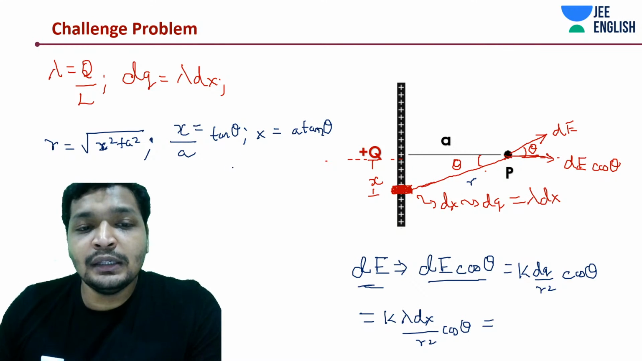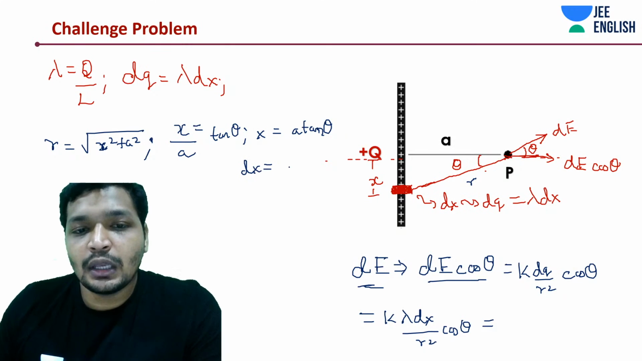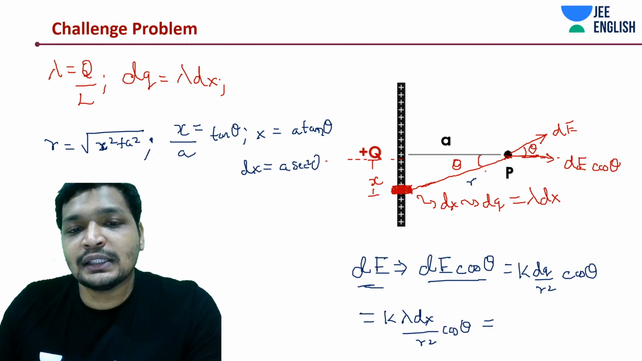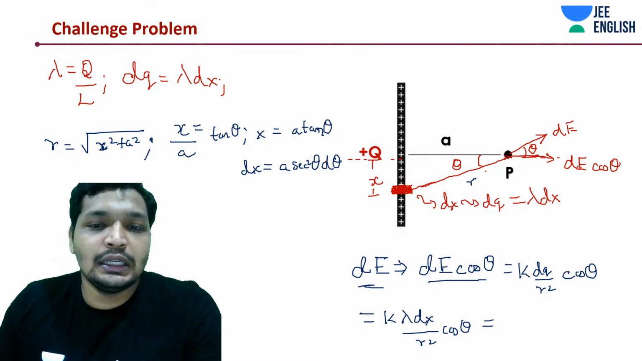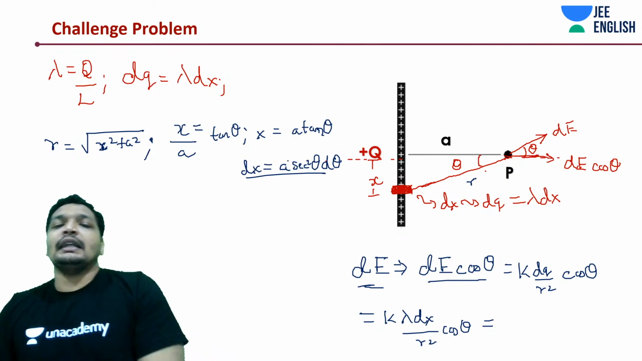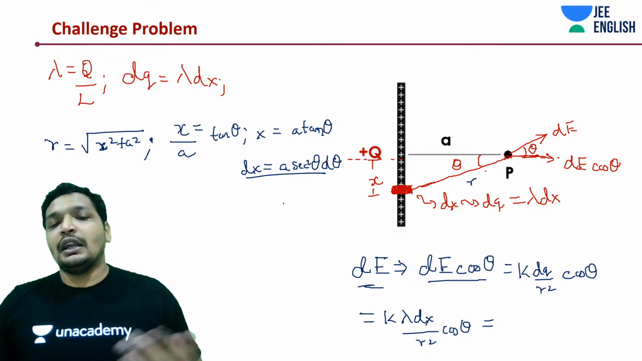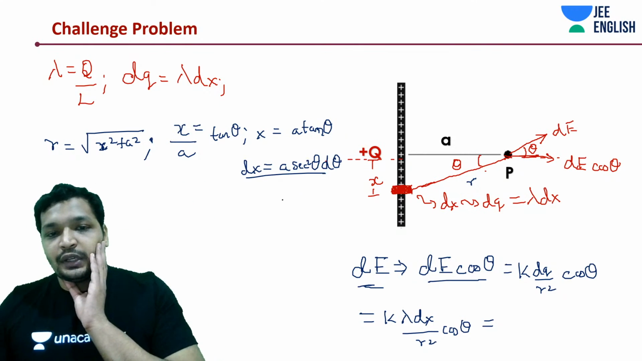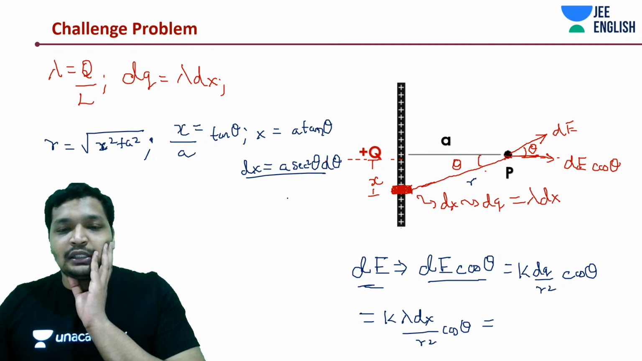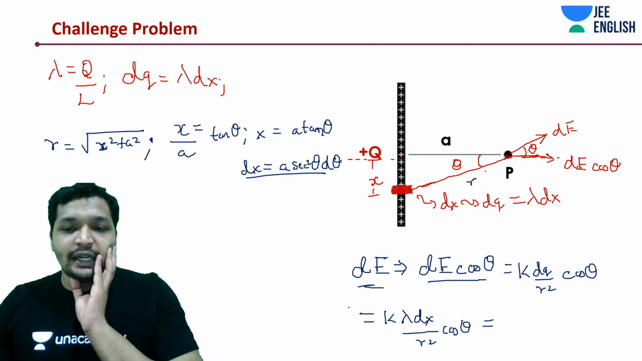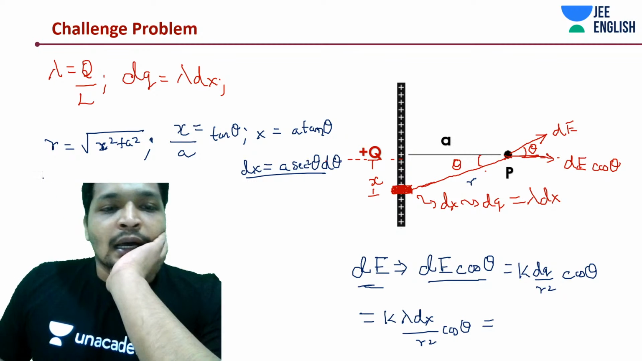And dx would be a sec square theta d theta, right? Tan theta, you can just differentiate it. If you can find out as sec square theta. So you can also take sin theta by cos theta and do it. Alright. And let's do a thing.